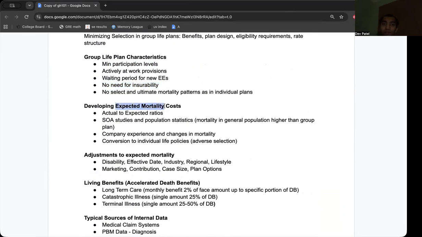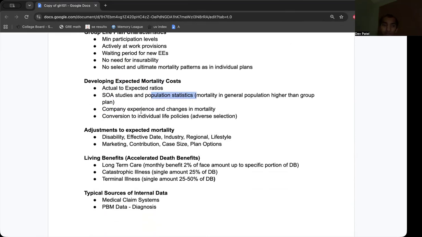And how do we develop expected mortality costs? SOA studies. We have company-owned experience, population statistics, actual to expected ratios. Now, when do we have these accelerated death benefits where you have this DB, but then you get some portion of the DB before death, for terminal illness, catastrophic illness, long-term care?